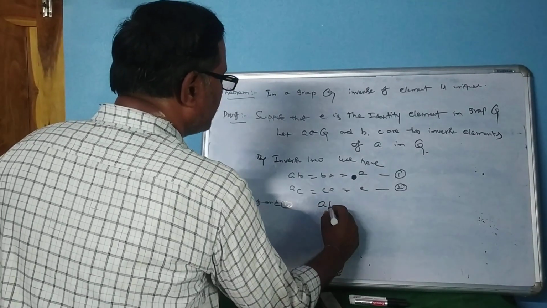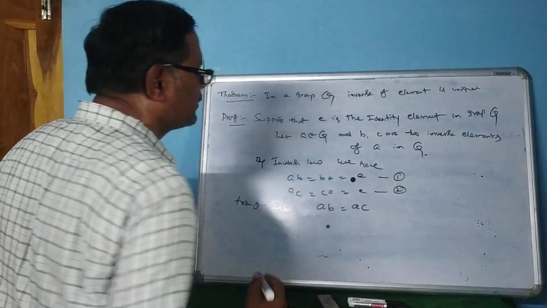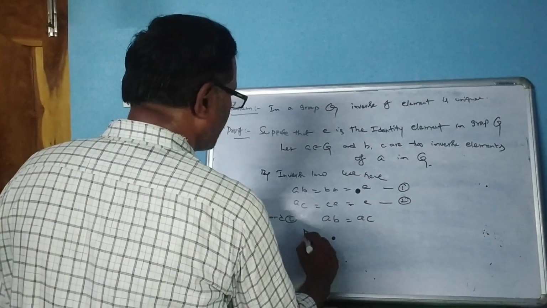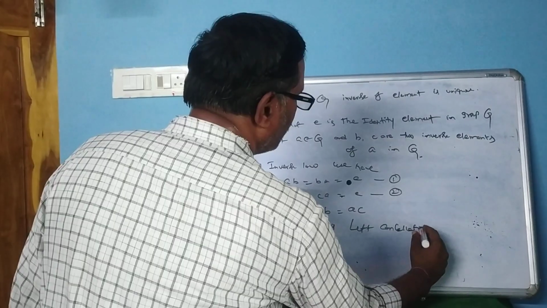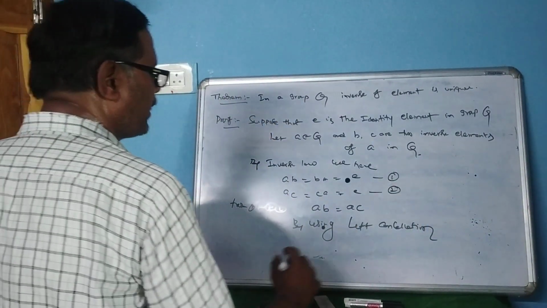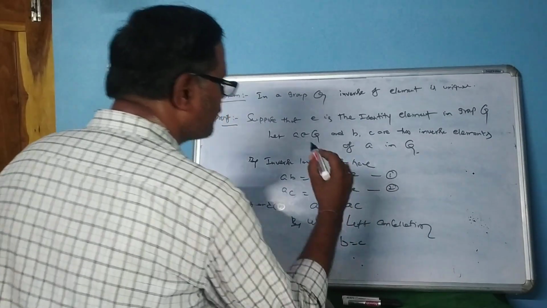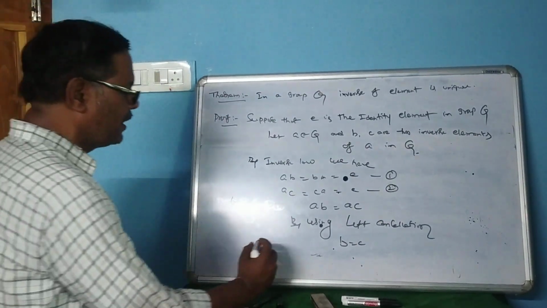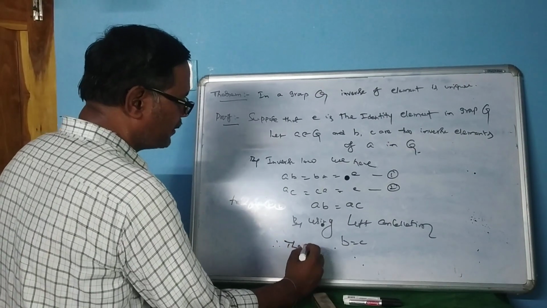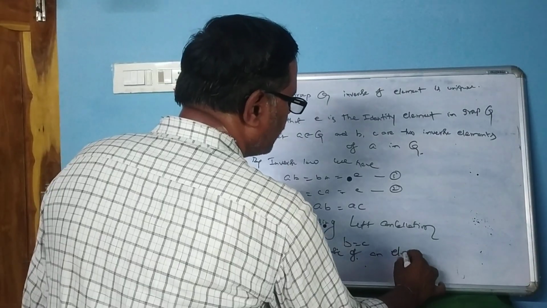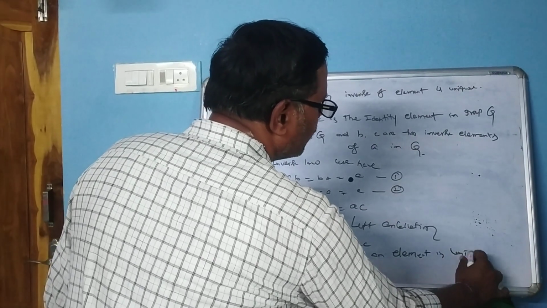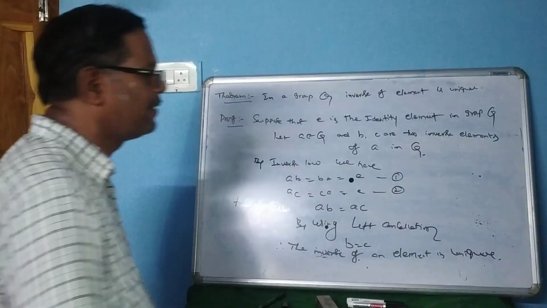From 1 and 2, ab = ac. By using the left cancellation law, b = c. Therefore, the inverse of an element is unique.